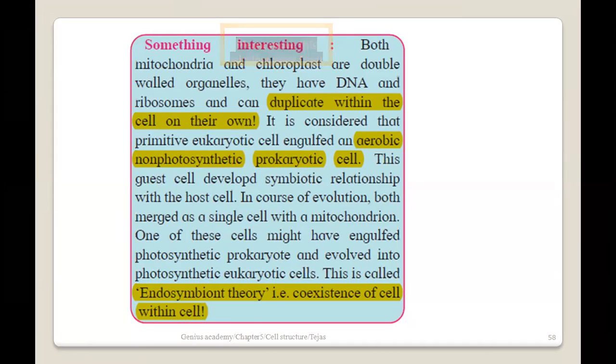So there are multiple proofs. Initially it was just proposed as a theory, but जैसे studies होते गए, research होते गए, we got multiple proofs जहाँ से हम लोगों ने actually prove किया कि no, this is actually true. It's not something किसी ने ऐसे मन से कहानी बना दिया and they are just discussing it. No, we do have proper proofs which actually prove the endosymbiont theory. Okay, is there any doubt regarding this concept of endosymbiont theory or any doubts regarding the chloroplast?